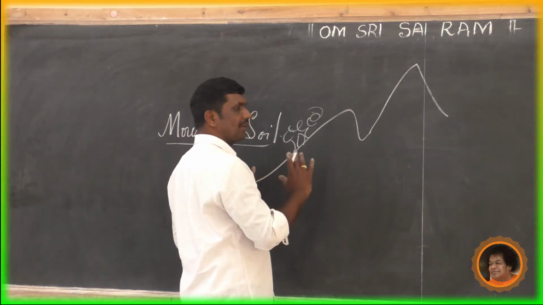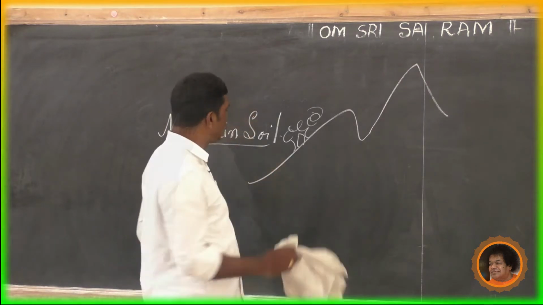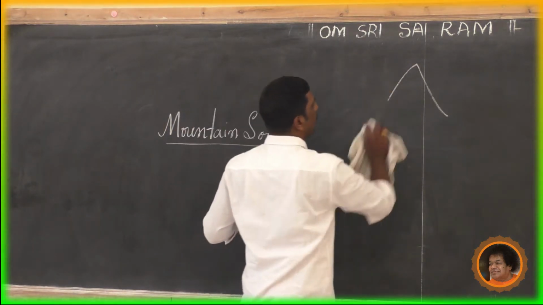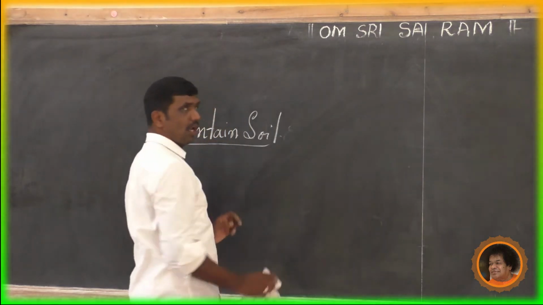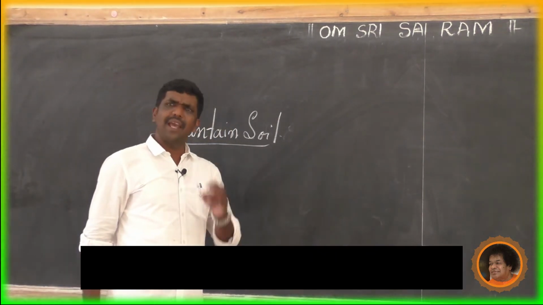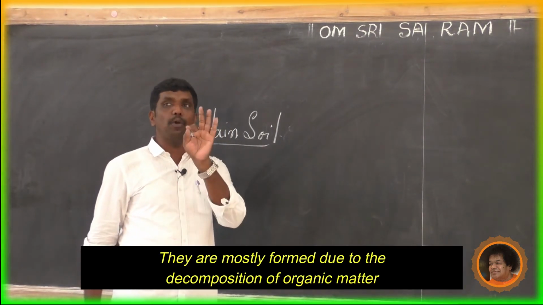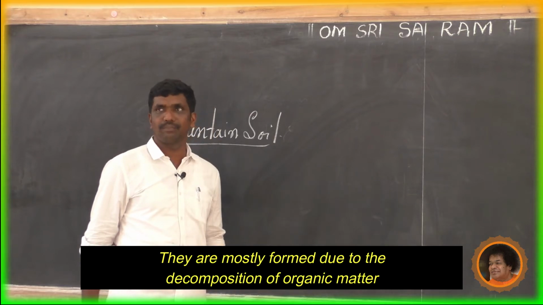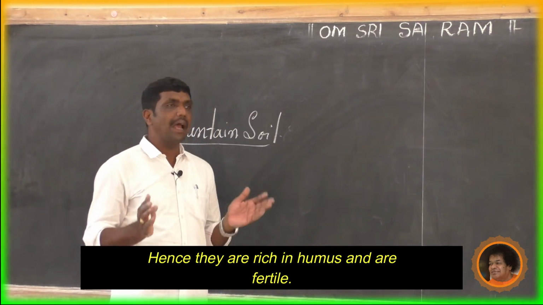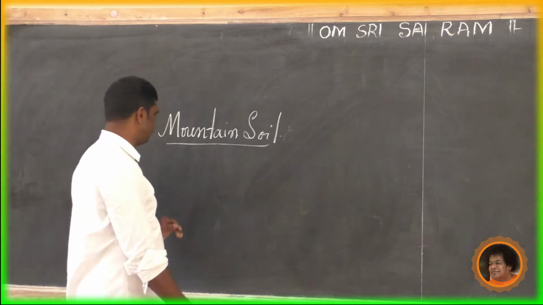Wherever these hills are covered by forest, this type of soil is formed. They are mostly formed due to the decomposition of organic matter. Hence they are rich in humus and they are fertile.